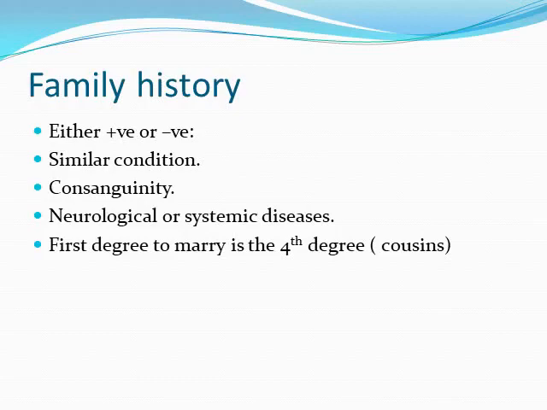After that, we discuss the family history. We mention the family history items, either positive or negative, because they are very important in neurological history taking. We ask about similar condition, about consanguinity, about presence of neurological or systemic disorders. We should know that the first degree to marry is the fourth degree. So cousins are fourth degree relatives.